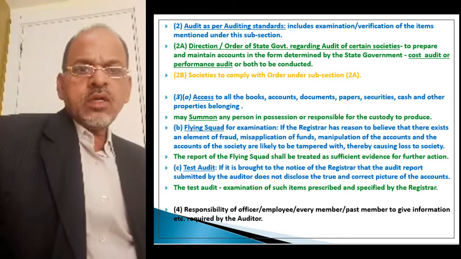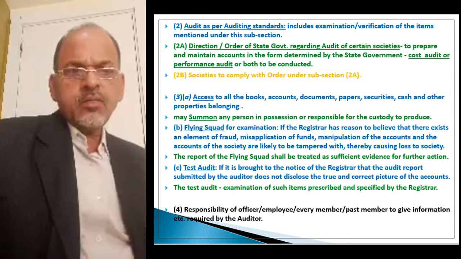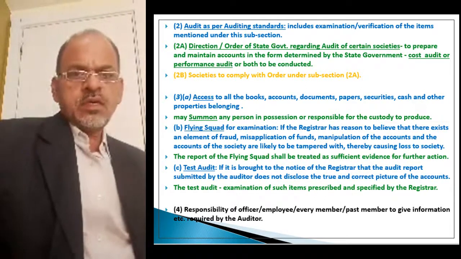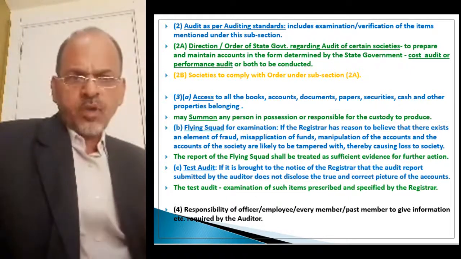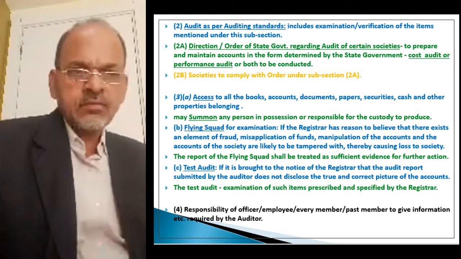Flying squad is appointed for examination, means prompt examination, advanced examination as attack. When can the registrar appoint a flying squad?